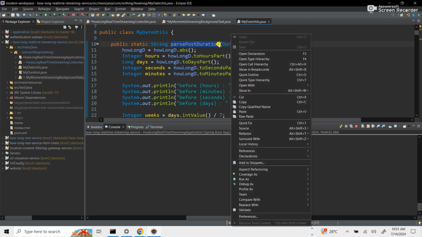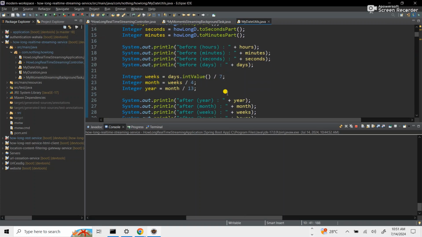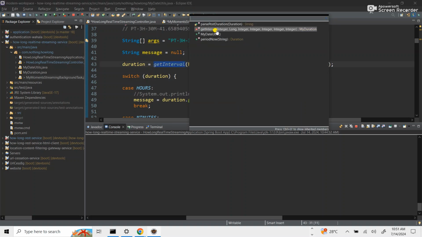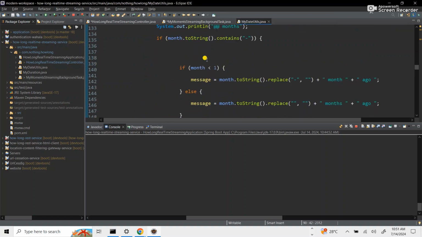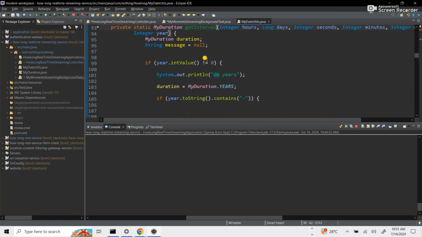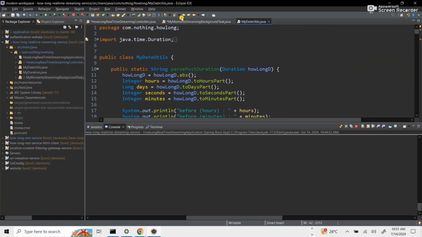Pass post direction will take that time. Then we start checking so many things, and we get the interval with this method too. So get interval will go and do its work. Yeah, so that's the logic. The code is available on GitHub, so it's actually working.